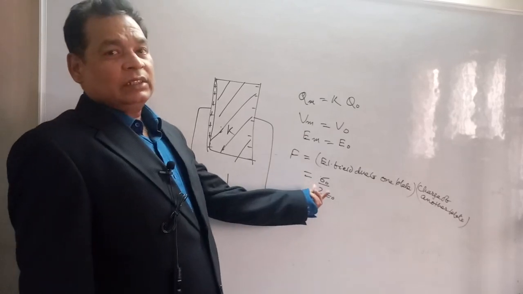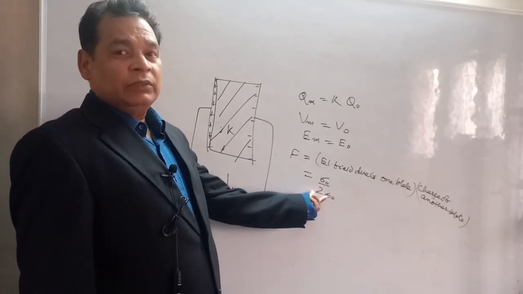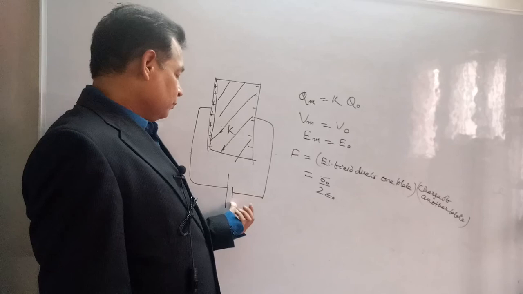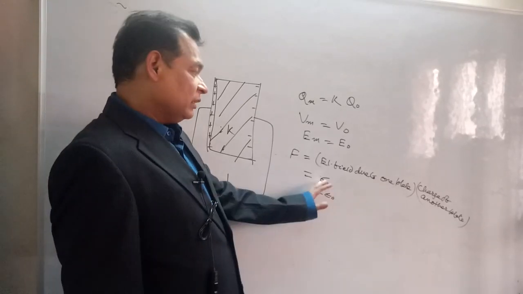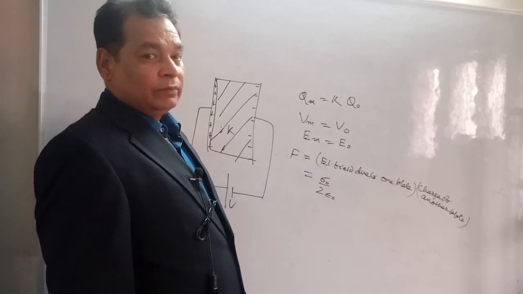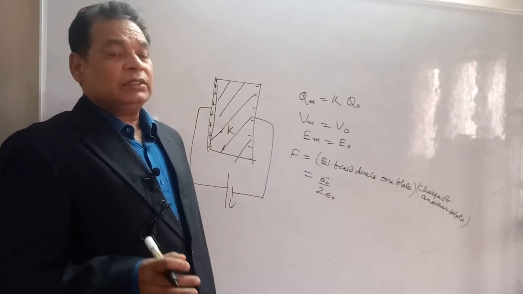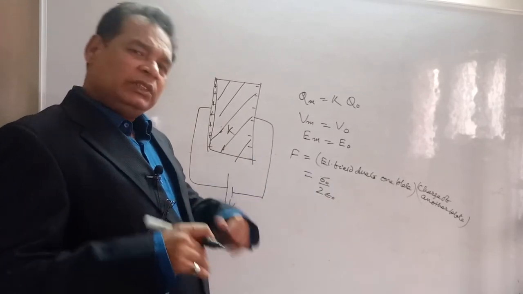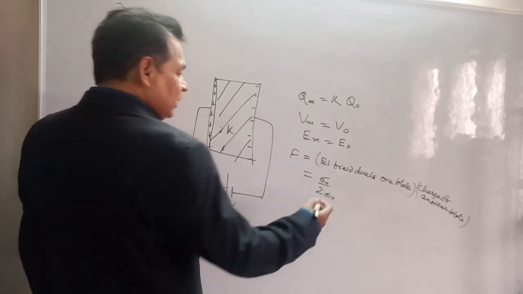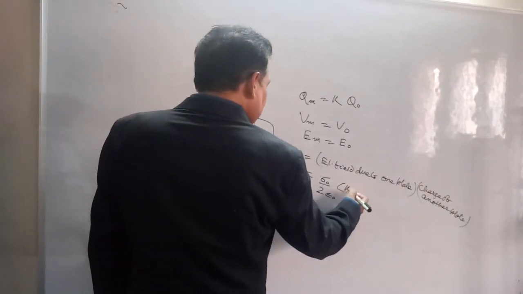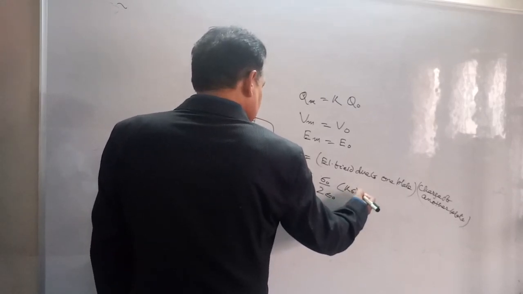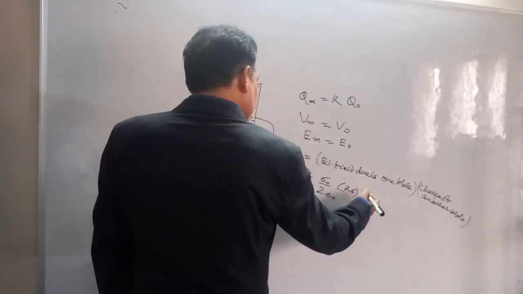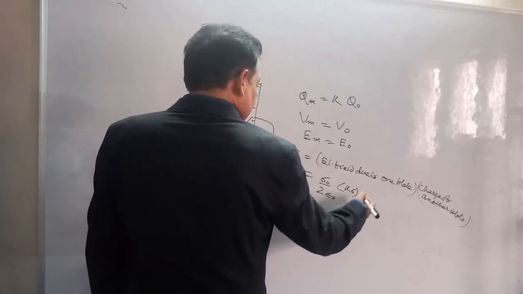Since electric field is not changing in presence of medium, in presence of battery V or potential V, so electric field due to one plate will be same. But after inserting dielectric, charge of each plate has been changed. Now charge of each plate will be K times of sigma naught into A.